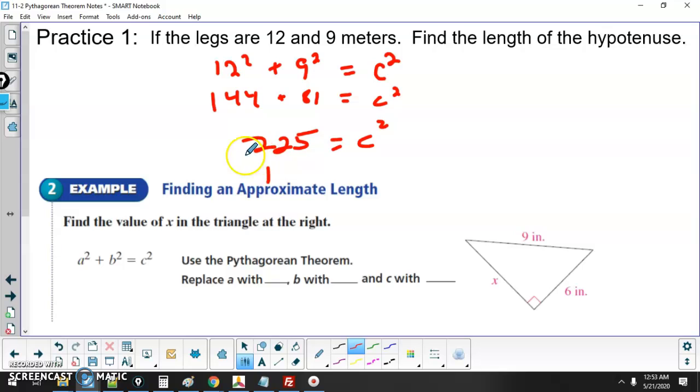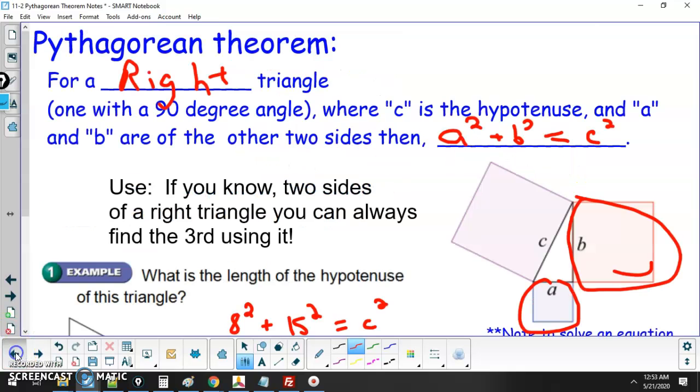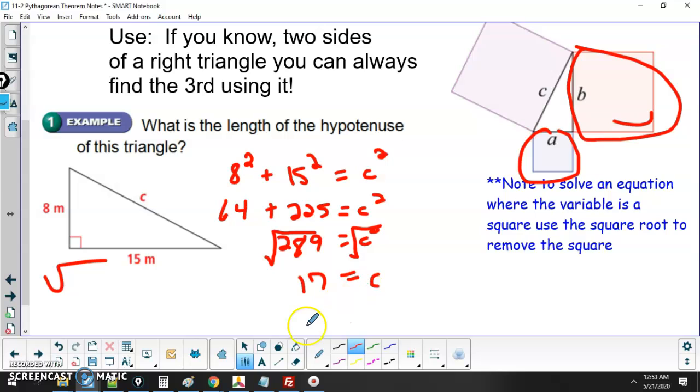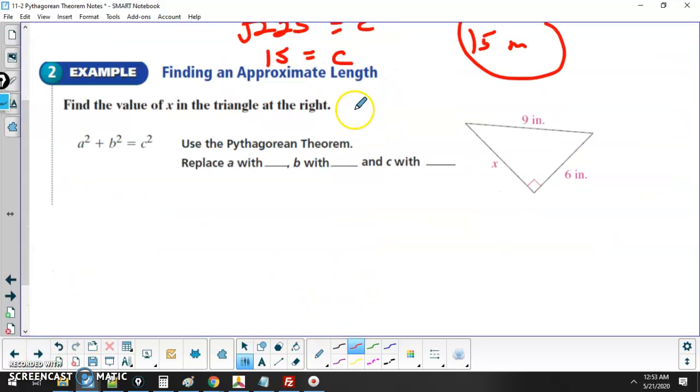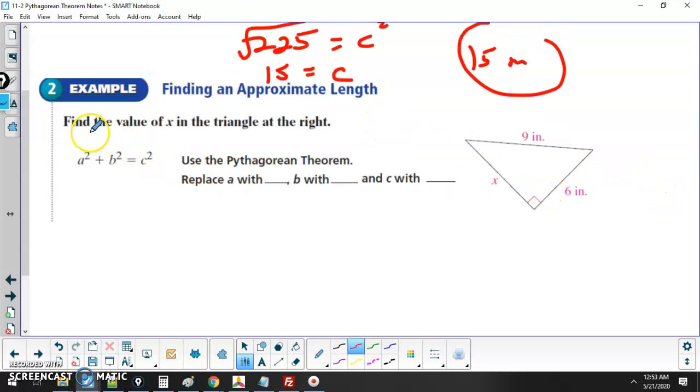Yes. And then you square root to get your answer. Square root of 225 is 15. So that's the hypotenuse. 15, and you should label your answer 15 meters. I probably forgot to label this one. Bad, Mr. Yakko. Yep, 17 meters. Okay, remember to label your answer. That's important there. Know the units you're talking about.